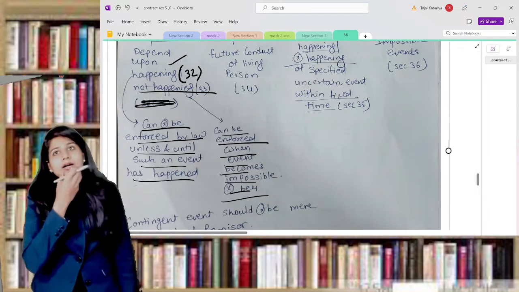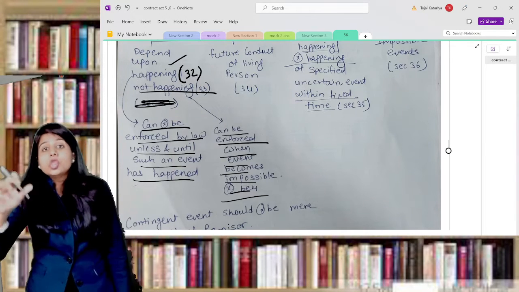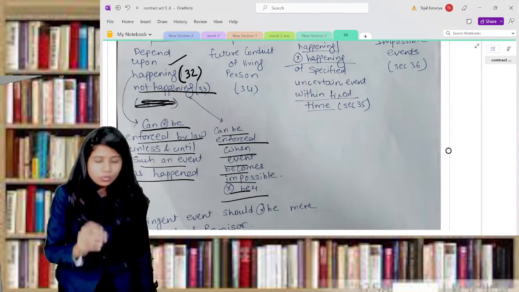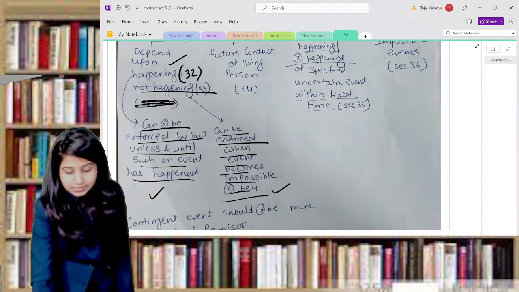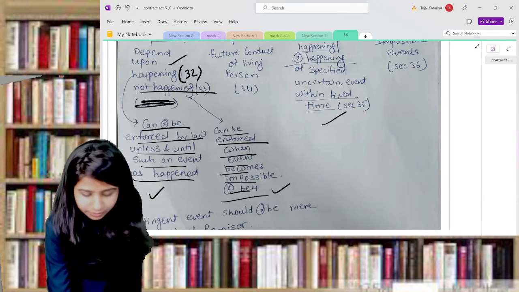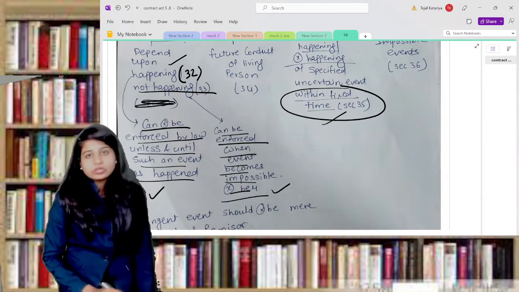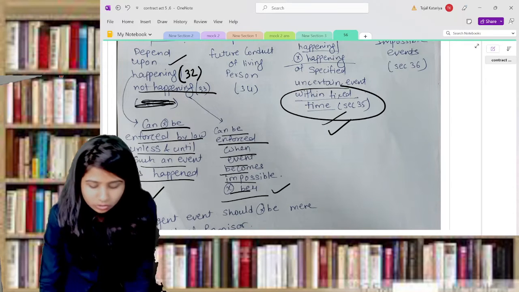That means these types of contract depend upon the not happening of a certain event. So one is the happening of a certain event, the other is the not happening of a certain event. Section 35 talks about happening and not happening together, but with a fixed time. So here time restrictions are there. So here we discuss the time.